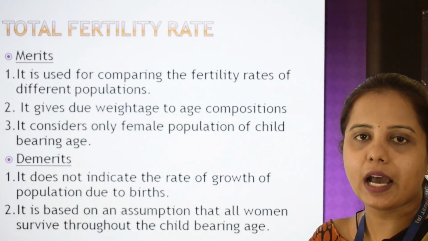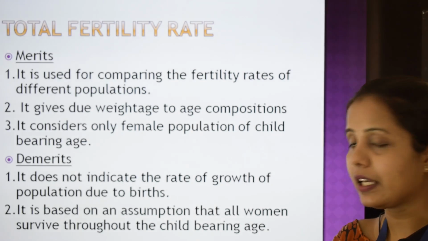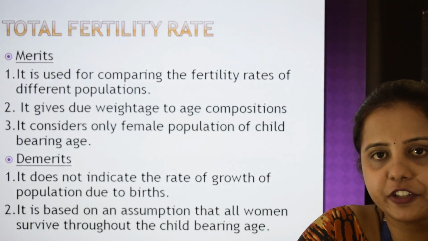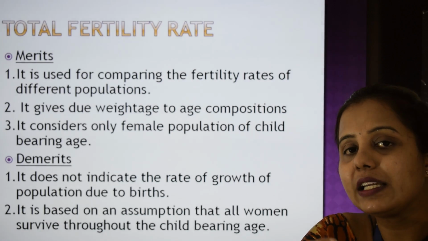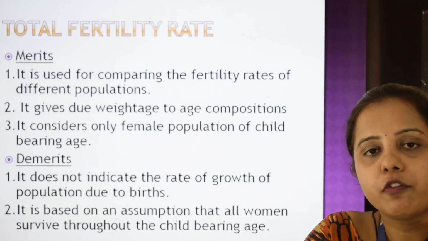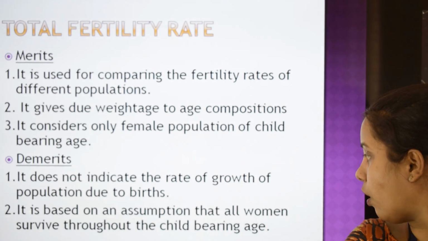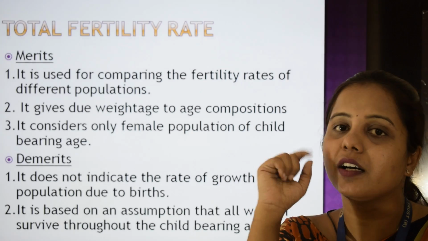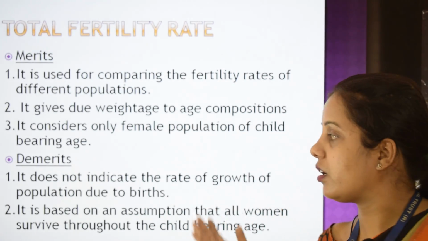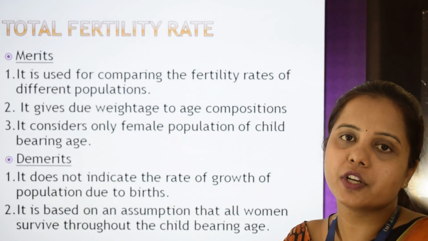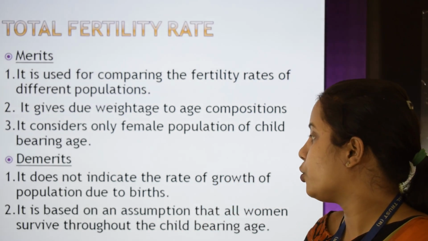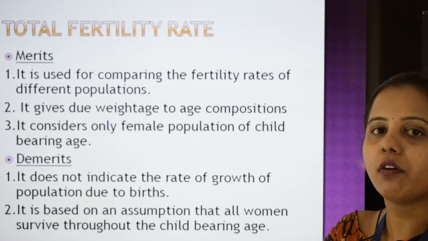It also has a few demerits. They are, it doesn't indicate the rate of growth of population. I already told you only CBR can be used for the measurement of rate of growth of population, because there we have considered all the population, but here only the female population of childbearing age is considered. Therefore we can't use this to indicate rate of growth of population.